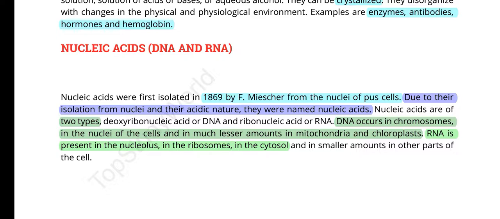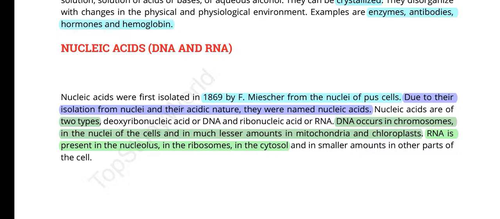Today our topic of discussion is nucleic acid. Why is it so named? Because of their isolation from the nucleus, and due to their acidic nature, they are called nucleic acids. First of all, they were isolated from the nucleus of the pus cell, and they comprised two things, DNA and RNA. DNA means deoxyribonucleic acid and RNA means ribonucleic acid.